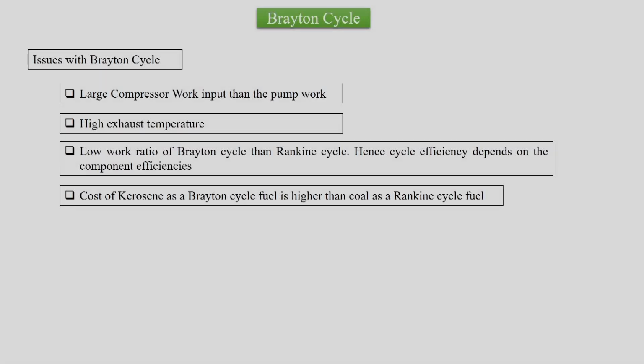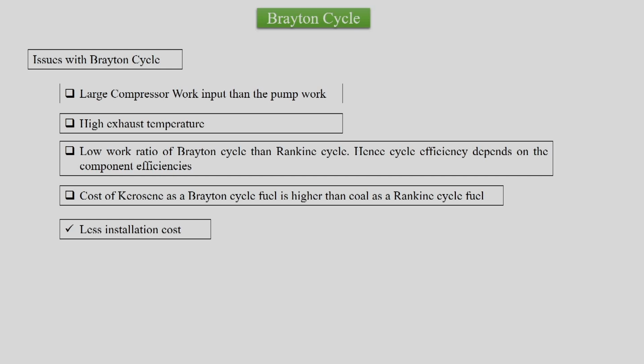Then the working medium or fuel we are using is kerosene, as an example, and it has a higher cost than other fuels, like coal, which can be used in the Rankine cycle.